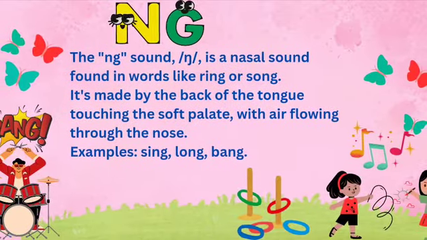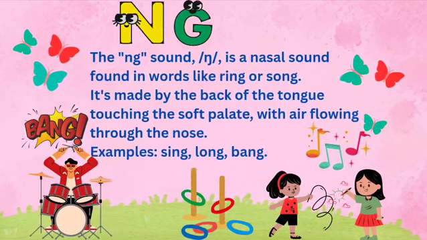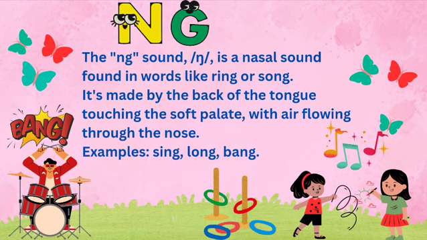NG. The NG sound is a nasal sound found in words like ring or song. It's made by the back of the tongue touching the soft palate, with air flowing through the nose. Examples: sing, long, bang.